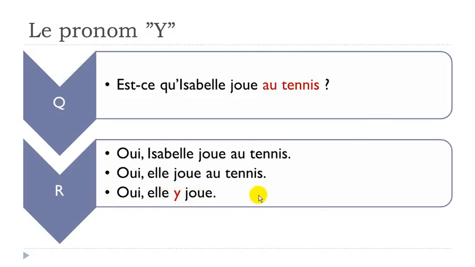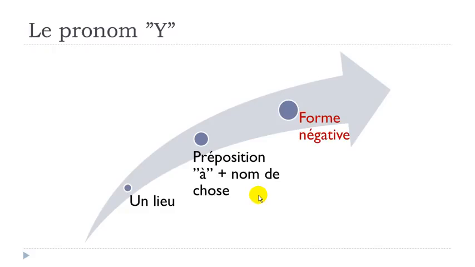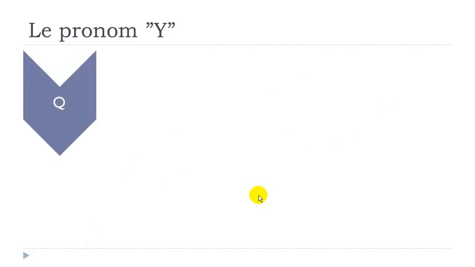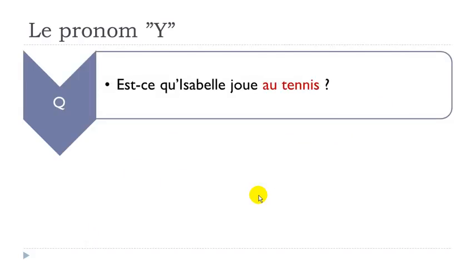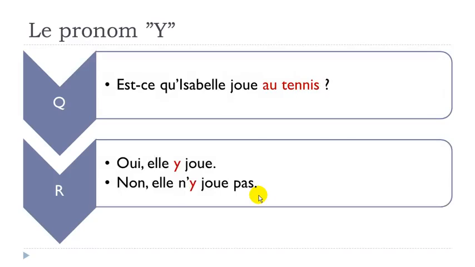Alright, so now we'll see how to construct these sentences with the pronoun y, but then when you're using this negative form. Okay, est-ce qu'Isabelle joue au tennis? First option, oui, elle y joue. Second, non, elle n'y joue pas. Alright, so the negative form should be before the pronoun here. Okay, and then as usual, remember the ne followed by a vowel, they don't really get along, so it should go away. So you take it away and you get n', y, joue, and after the verb you put your pas form. Okay?